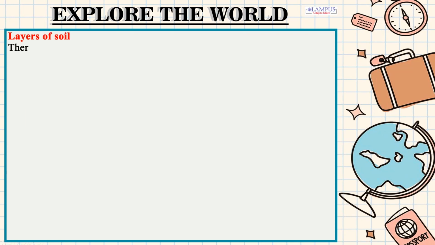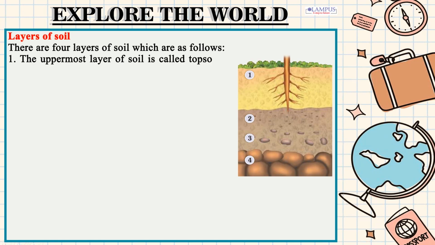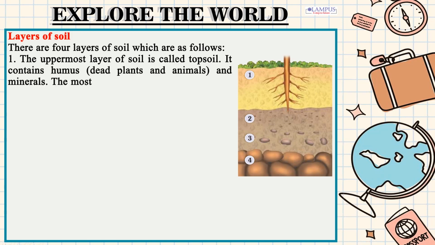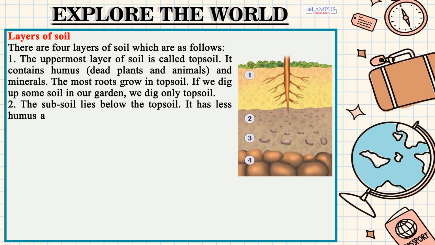Layers of soil. There are 4 layers of soil which are as follows. 1. The uppermost layer of soil is called topsoil. It contains humus, dead plants and animals, and minerals. Most roots grow in topsoil. If we dig up some soil in our garden, we dig only topsoil.